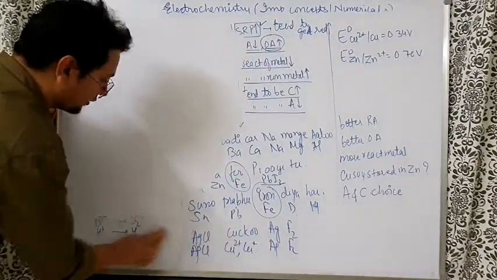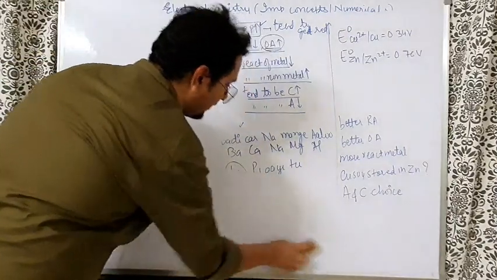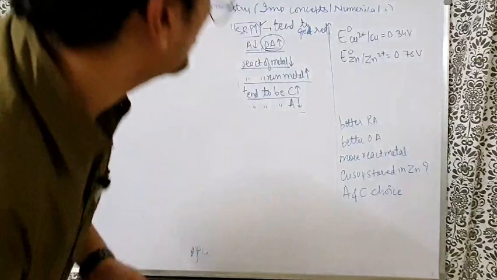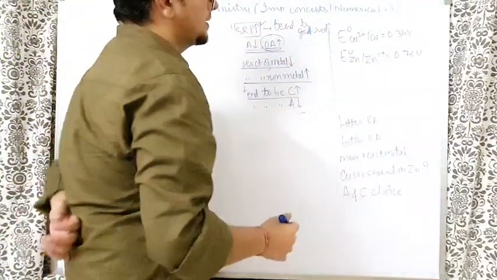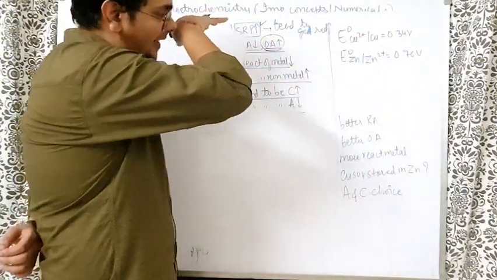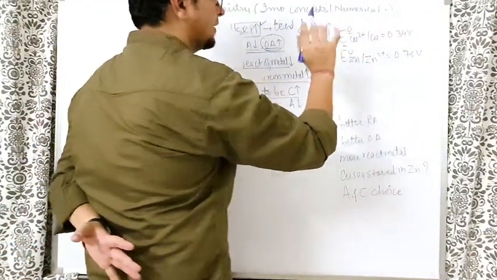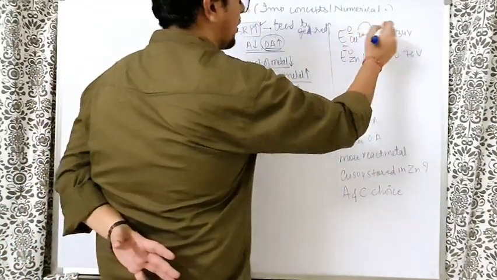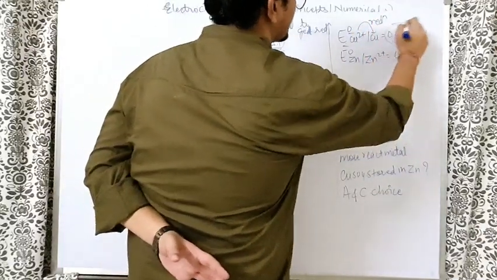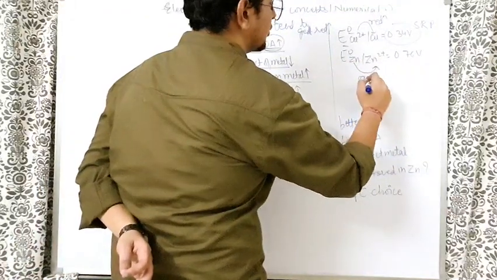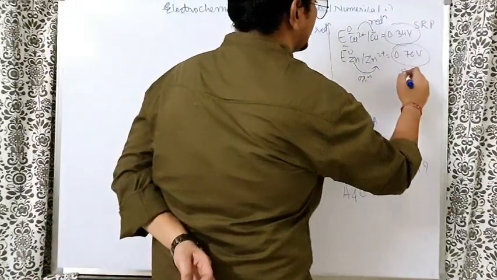And in this question, it will be very, very clear to us how we have to remember the whole thing. So dekho yaar, E° of Cu2+/Cu and Zn2+/Zn is given to us. Firstly, identify whether it is SRP or SOP. So standard is there for sure, potential is there for sure. Cu2+ to Cu is reduction, so this must be SRP, reduction potential. Zn to Zn2+ is oxidation, so this must be SOP.